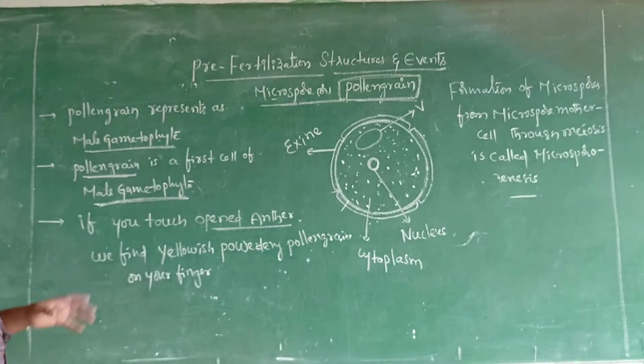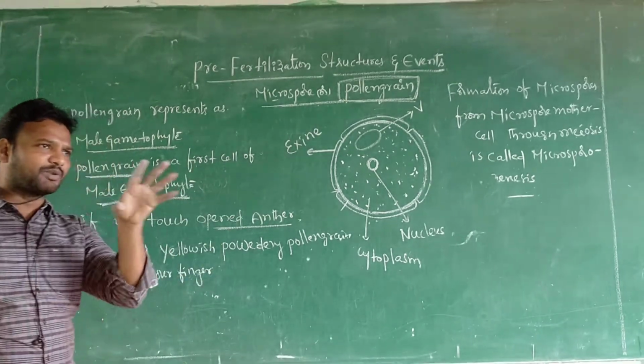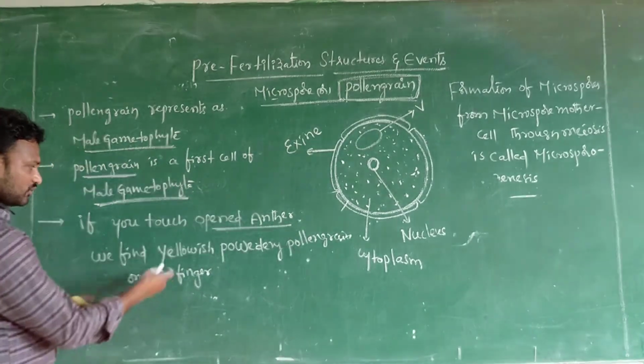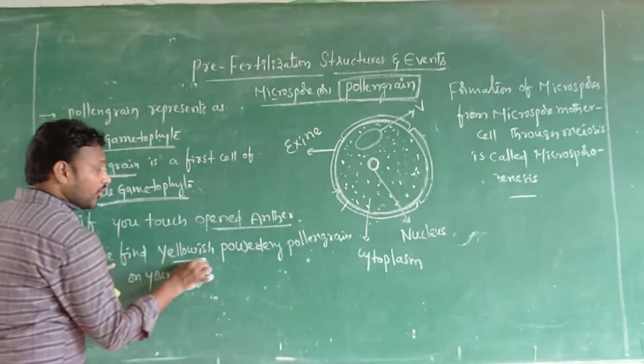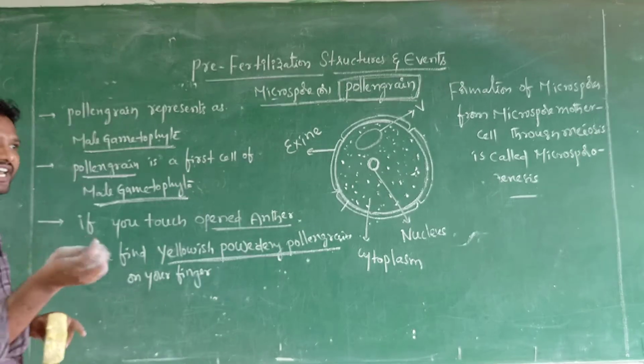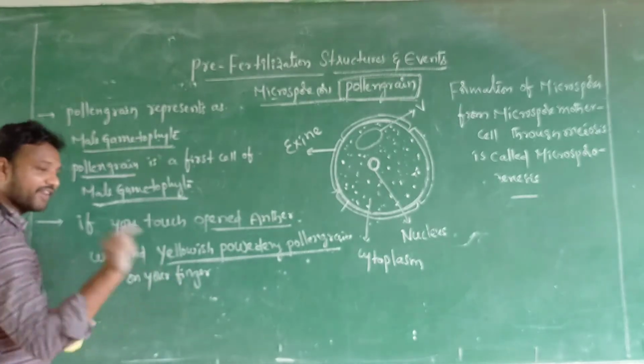Very easy, sir. You touch the opened anther, for example hibiscus. What happens, sir? Find yellowish powdery pollen grains on your finger.